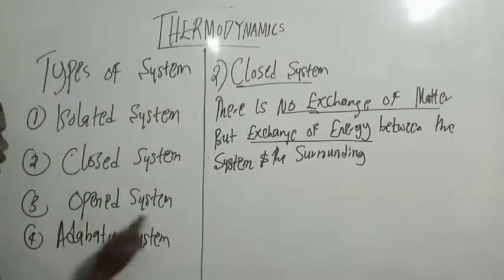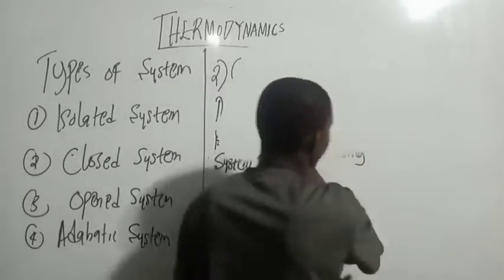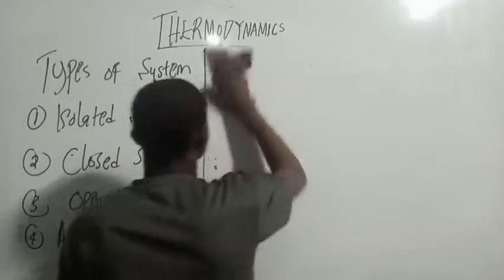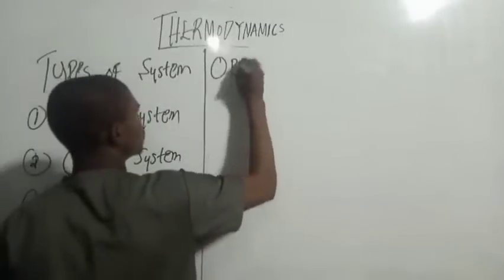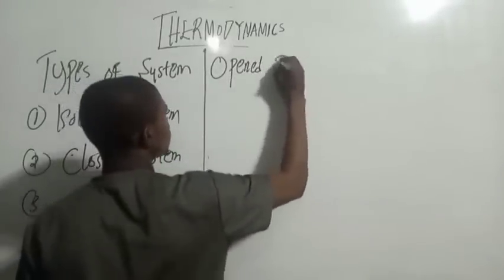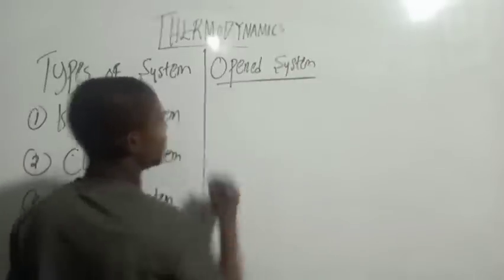Now, what about open system? What do you understand by open system?